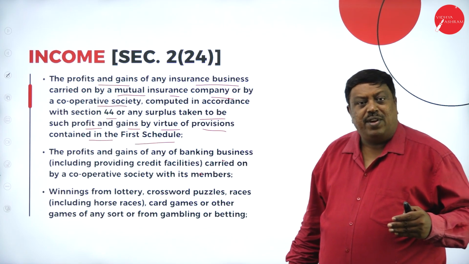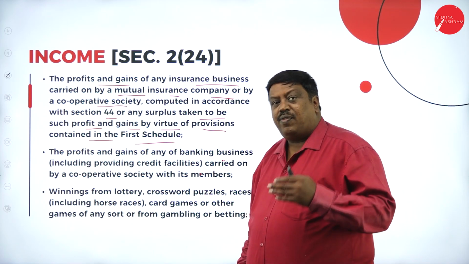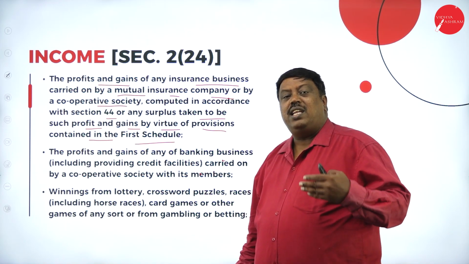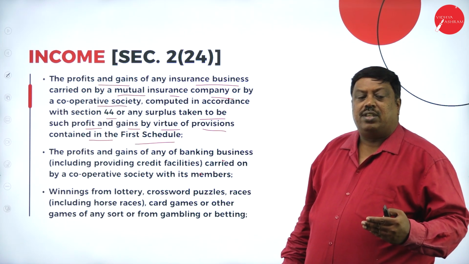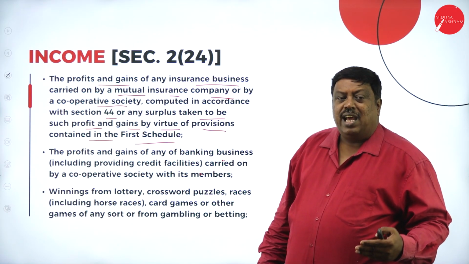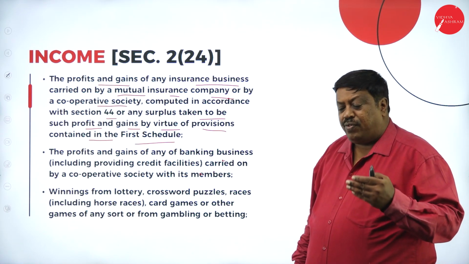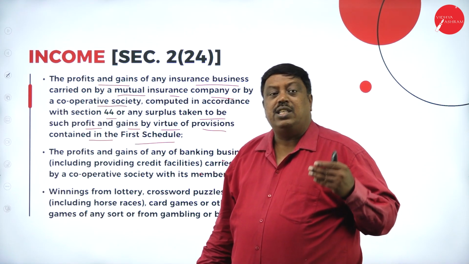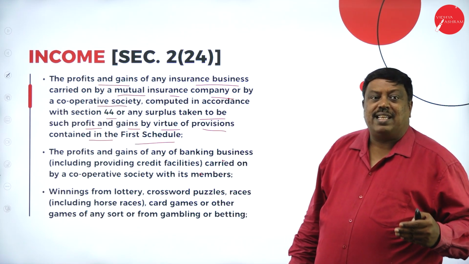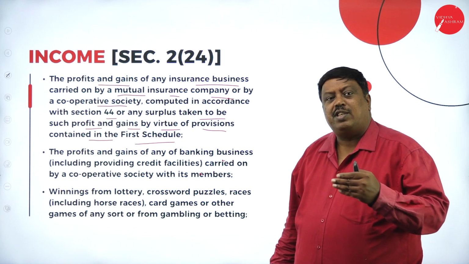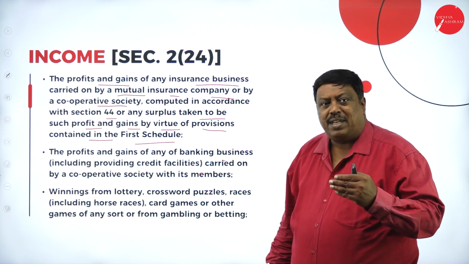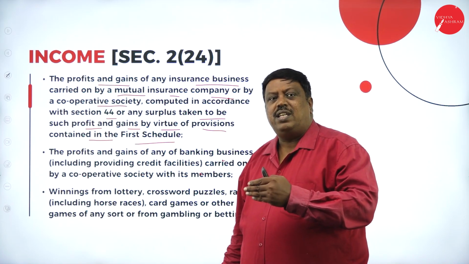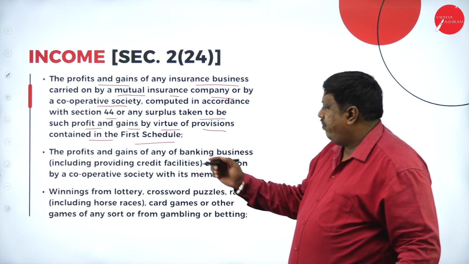In that first schedule, it says that if any company is merged with the insurance company and is doing any insurance activities and receives any sum of benefits from the insurance company, that will be treated as income under section 2 subclause 24 of the Income Tax Act 1961, and it is taxable.